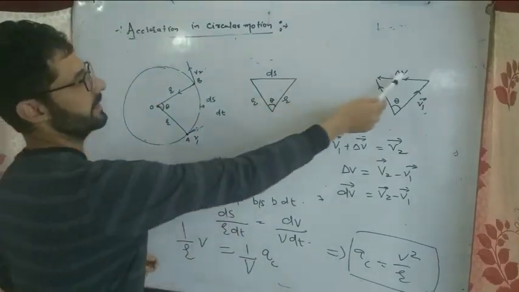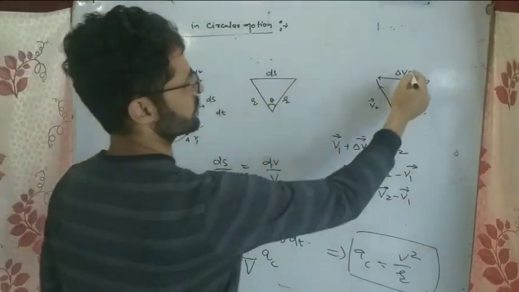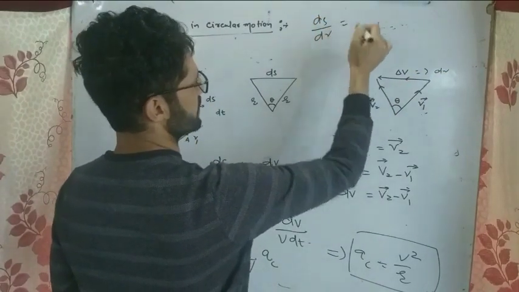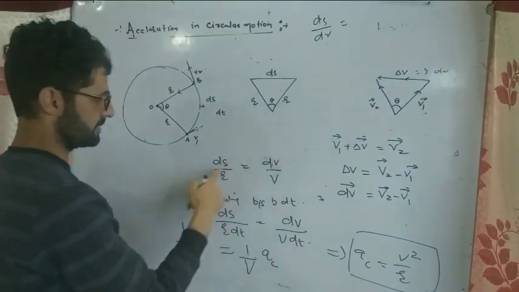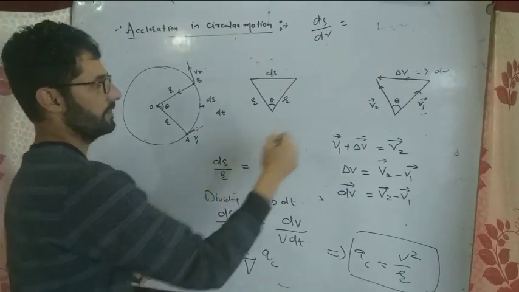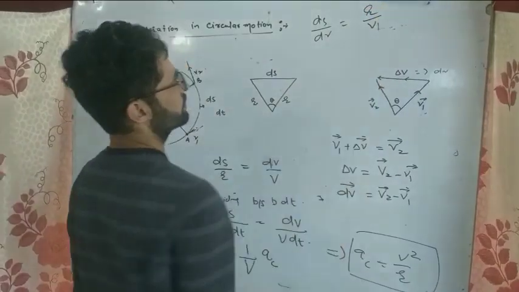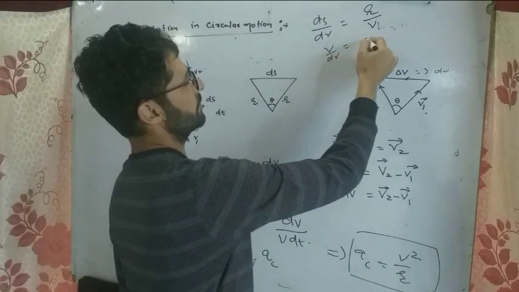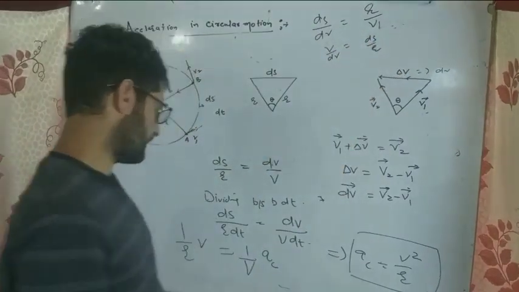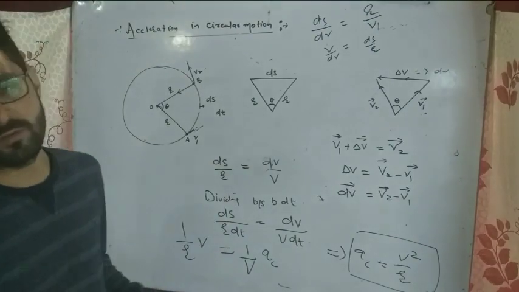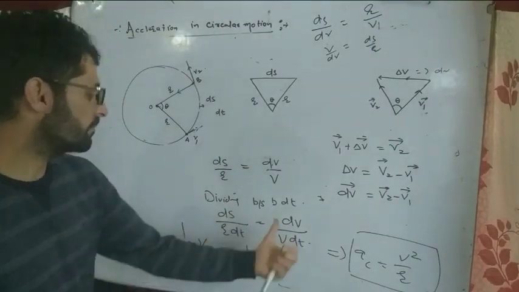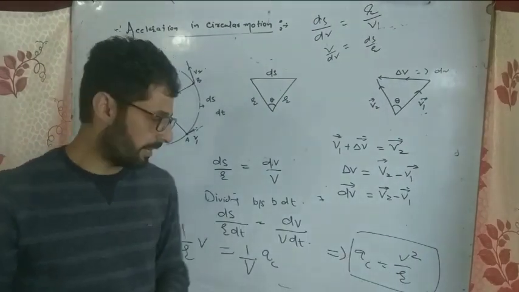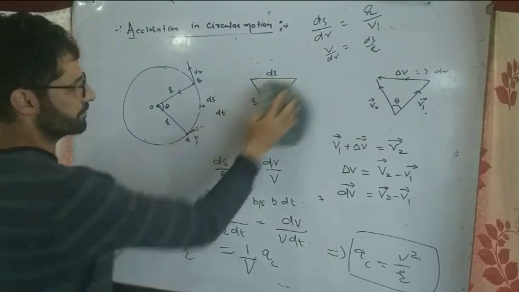So आप ये भी लिख सकते हैं ds divided by dv is equal to r divided by v. तो ऐसे भी लिख सकते थे, v divided by dv is equal to ds divided by r, जैसे मैंने यहाँ पर डायरेक्ट लिखा ds divided by r is equal to dv divided by v. तो इस तरह आप dt से दोनों तरफ divide करें, तो ac is equal to v square divided by r. And you know that this is the acceleration now.